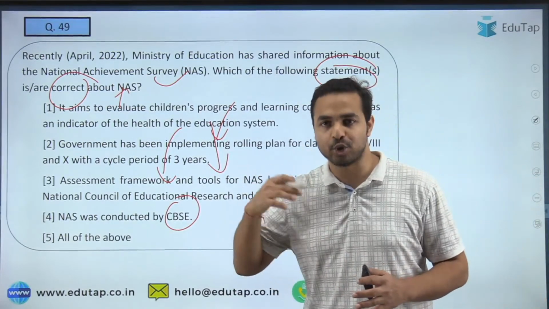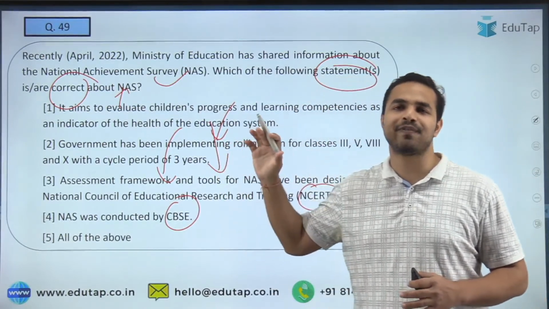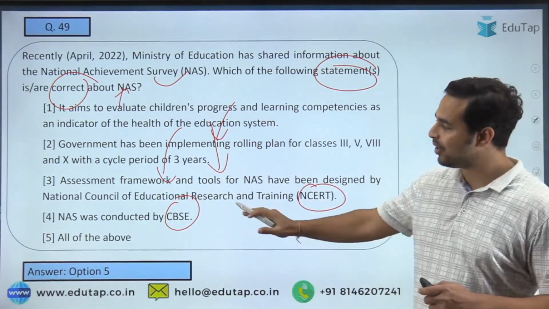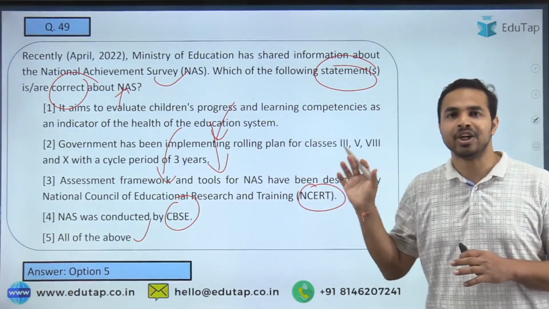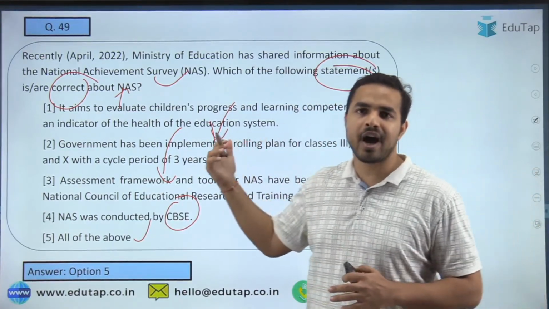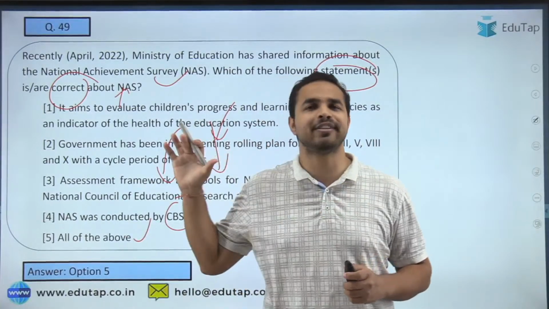So guys, when I talk about the right answer to this particular question, absolutely right. Akash, Nilesh, Subhashmita, everybody is saying that option number 5 is the right answer. Absolutely right. Right answer is option 5. That is all of the above, as all these statements are correct. So Praki, Jalaj, Neha, Abhay Thakur, Sadashiv, everybody has answered the question correctly.